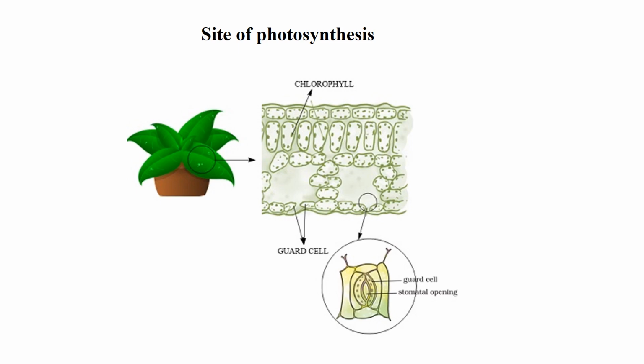In the picture below you can see stomata. Stomata is shown here for gaseous exchange: CO2 easily enters through the stomatal pore, and oxygen also comes out through these pores. So the stomatal pore is mainly for gaseous exchange.